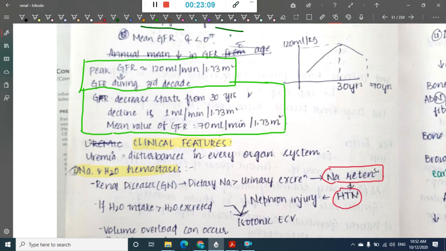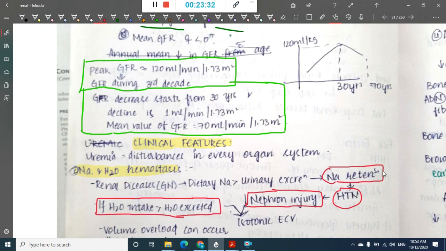This hypertension causes nephron injury. Now take an example where water intake is more than water excretion, similar to sodium intake more than sodium excretion. So there is retention of water and there is retention of sodium also.